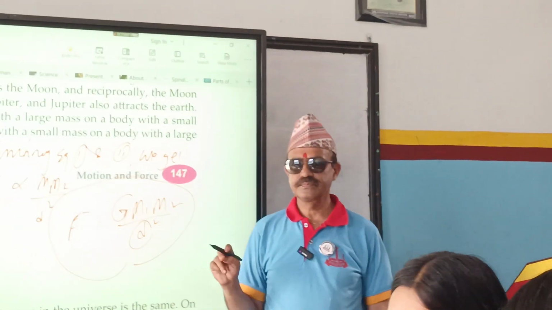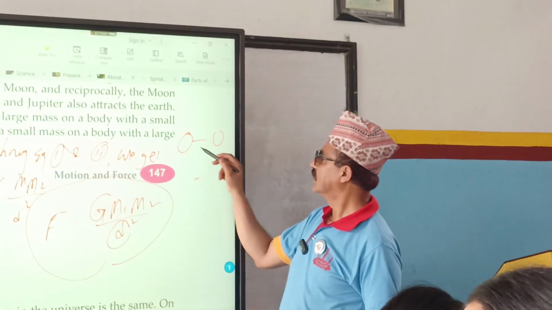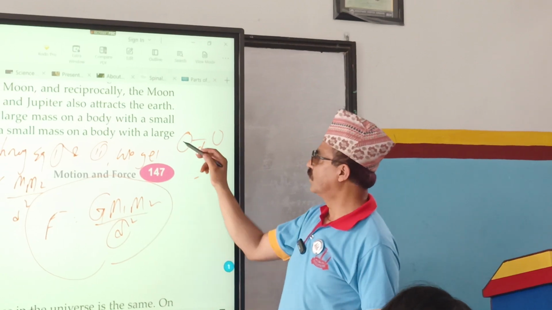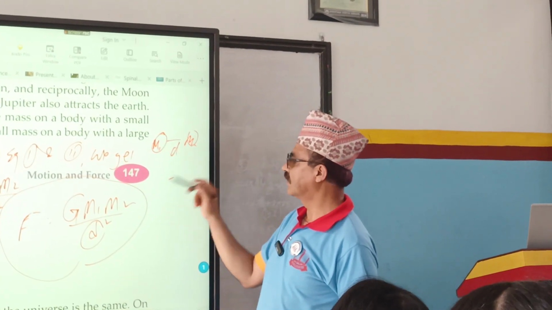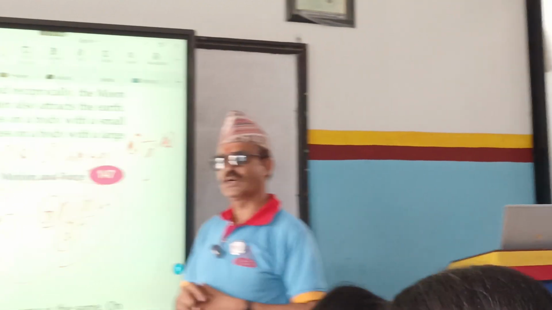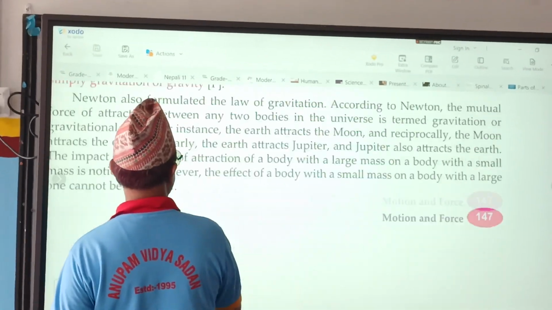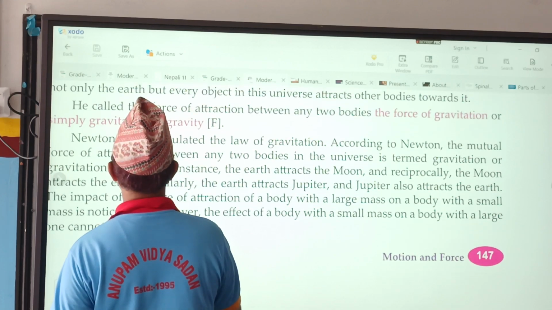What is D? Distance between any two bodies. D. What are M1 M2? Mass of two bodies. What is capital G? Universal gravitational constant. Right? What is the value of this universal gravitational constant? Value.